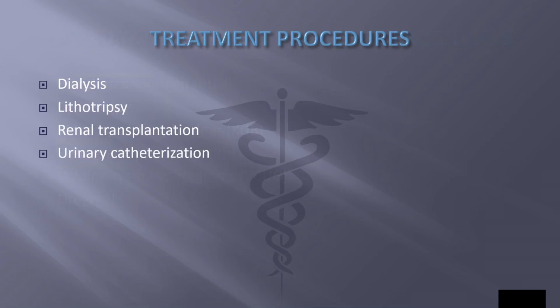Next we have treatment procedures. Dialysis. Waste materials, urea, creatinine, and uric acid, are separated from the blood by a machine, known as hemodialysis. Alternatively, in peritoneal dialysis, an intra-abdominal catheter, a flexible tubular instrument, delivers a special fluid into the abdominal cavity. After several hours, the fluid containing waste materials that have seeped into it from the blood is drained.